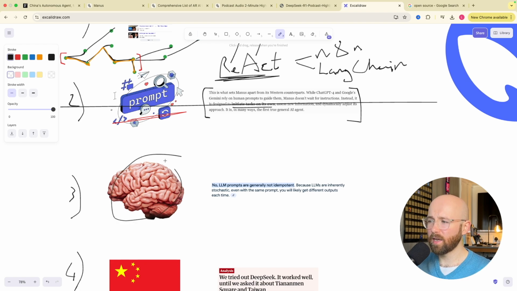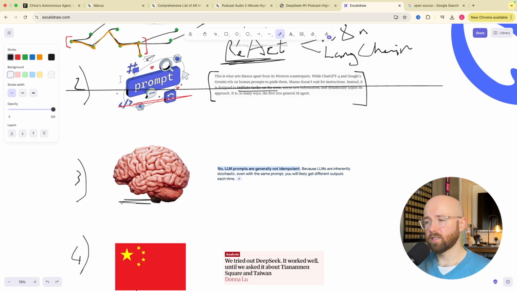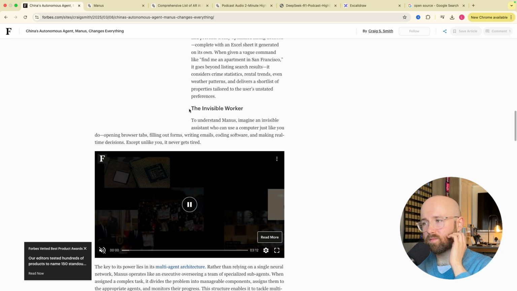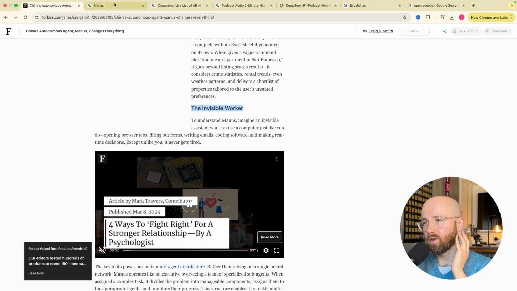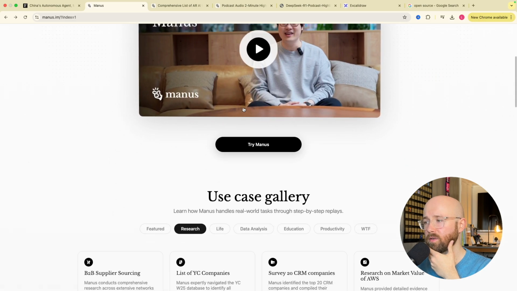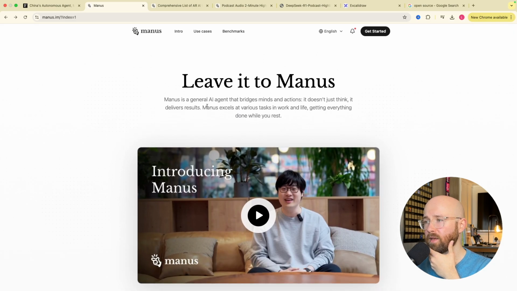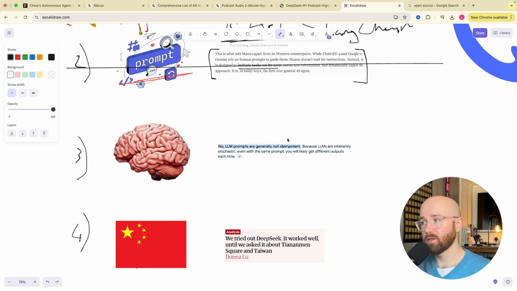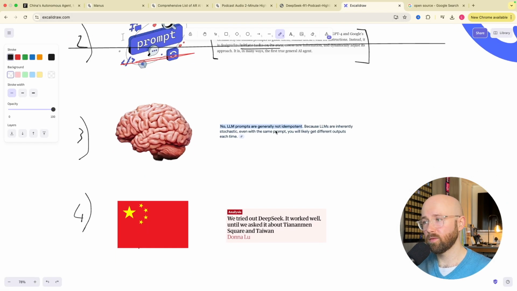The next thing here is personalities. So I've put a brain here because it's kind of like brains. If we go back again to the Forbes article, the next part that it talks about is the invisible worker. And if we go back to Manus and actually go into the home page, is this it here? Manus excels at various tasks in working life, getting everything done while she rests, right? So if China are going to bring this into China, I don't know what their billion people or however many are going to get up to, because apparently AI is going to take all their jobs.